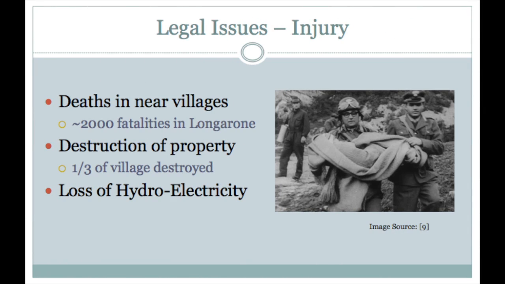This case deals with many legal issues regarding the injury in the Vajont Dam disaster. It caused death among the nearby villages, wiping out 2,000 villagers in Longarone. Yet not only death impacted the people, but the injury and destruction of property played a big role. People lost their land, communities, and most importantly their families.